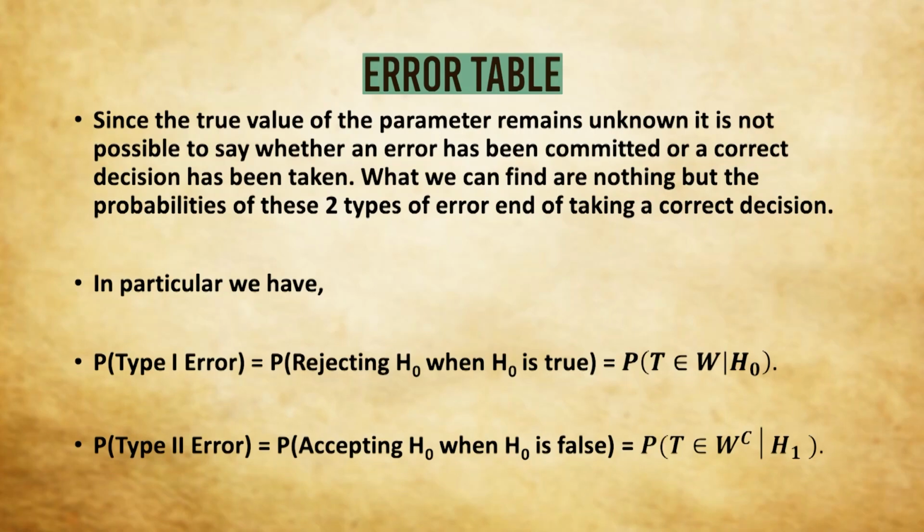What we can find out are nothing but the probabilities of these errors as well as the probabilities of taking correct decisions. In particular, we have probability of type 1 error. As we already know, it is the probability of rejecting H0 when H0 is true. So in notational form, it is the probability that T will belong to W given H0, that is H0 is true. On the other hand, probability of type 2 error will be the probability of accepting H0 when it is false. Now, we accept H0 when T belongs to W complement, so it is the probability that T will belong to W complement given H1.